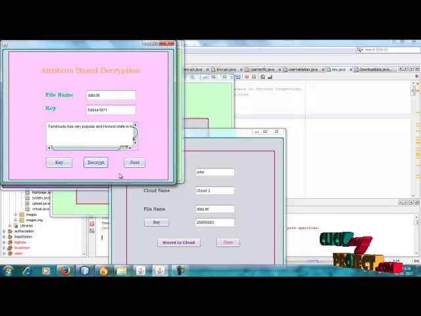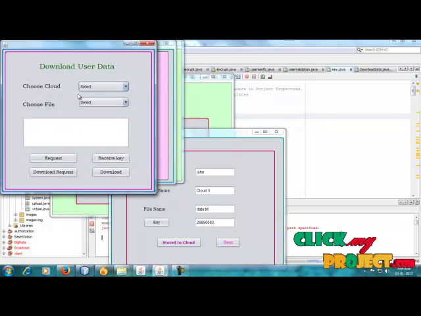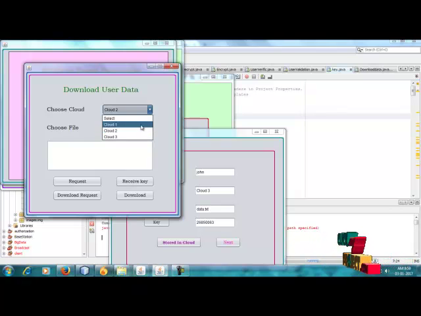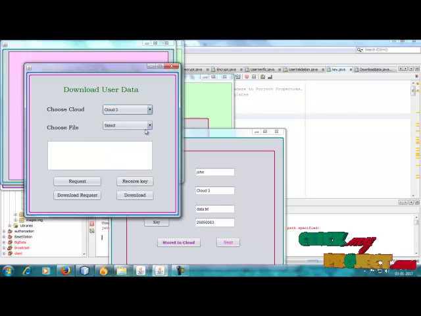So now the data will be decrypted. So go for next. So next user to download the given data. So select cloud 3. Load 2, load 3.